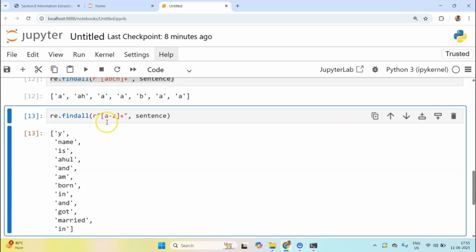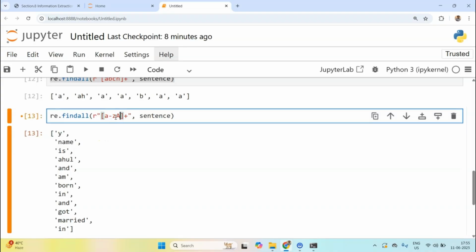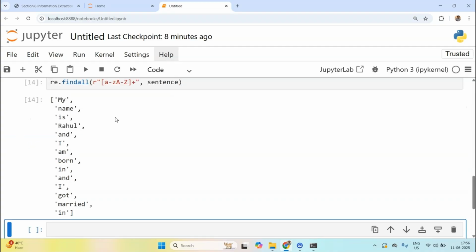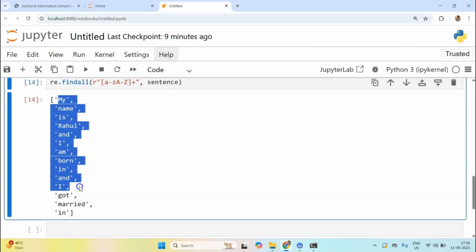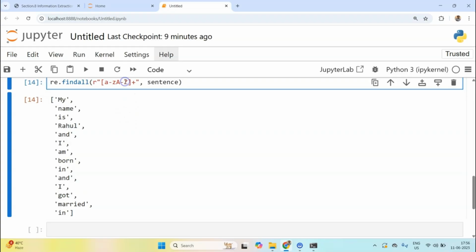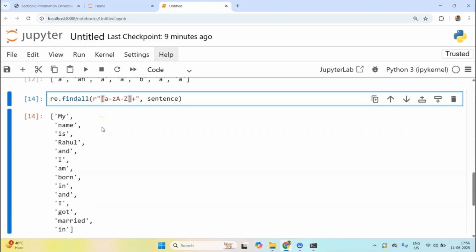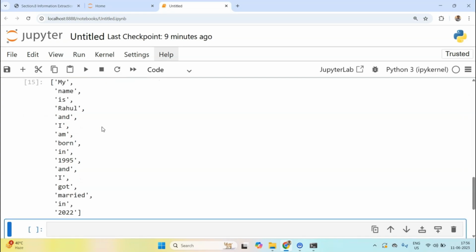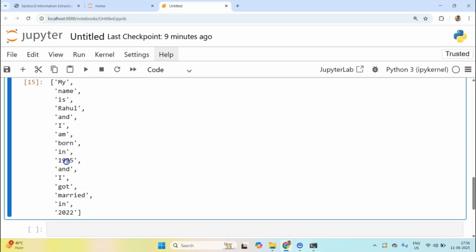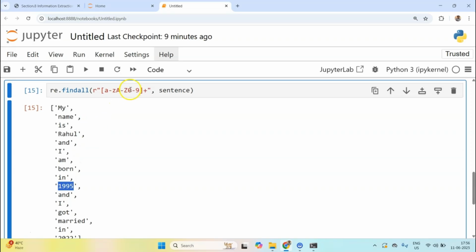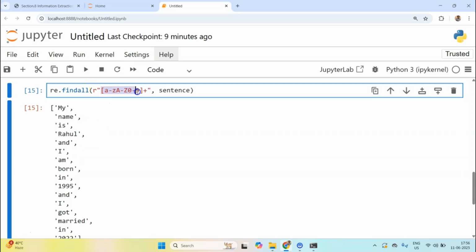Because R was a capital letter, and if I have to return the R as well, I can do A to Z. Now you see this. Now all the words have been returned as they are, but no numbers are there, no years are there. To return those, I can do 0 to 9. You see this, 2022 and 1995. Okay, so this grouping is some powerful stuff that we can do with these brackets. So I hope it makes sense.